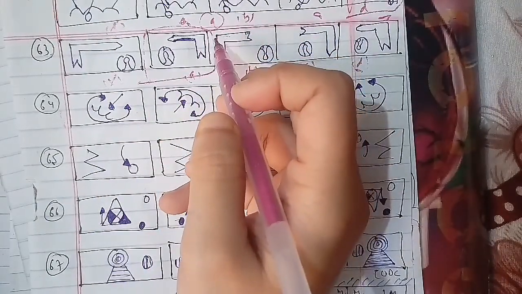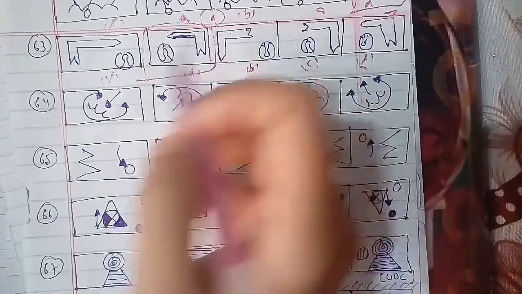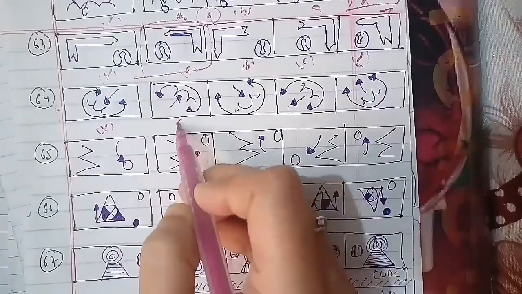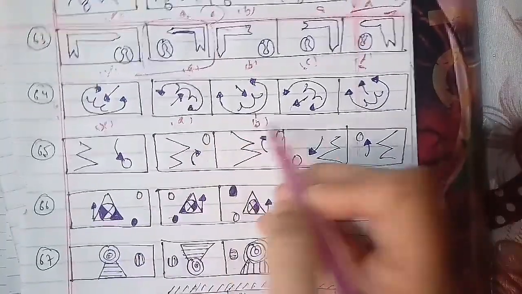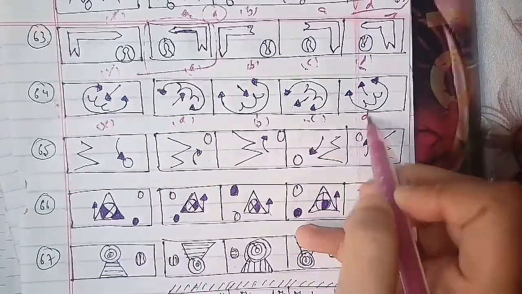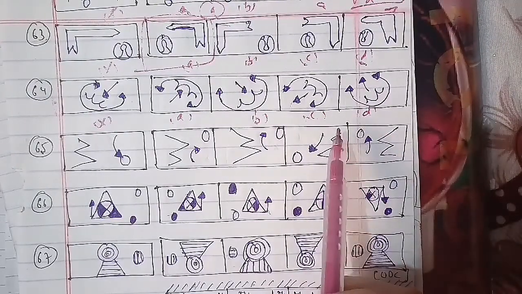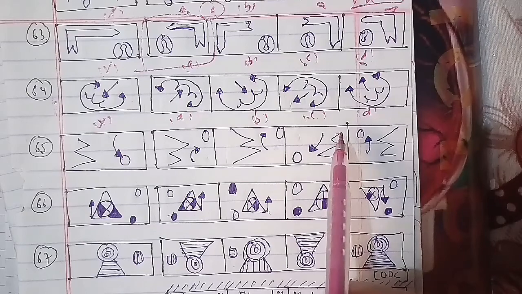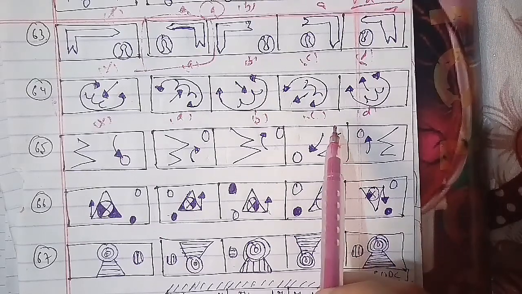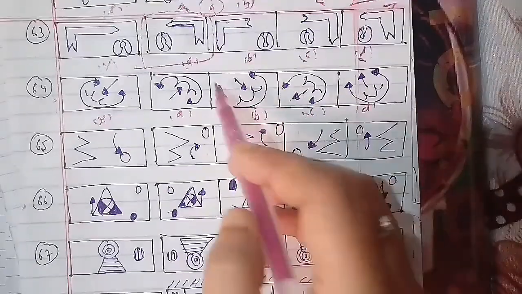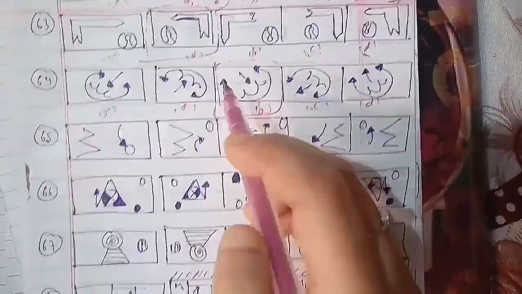This has been the cross figure A, B, C and D. In the same case, the figure we have as an answer is figure C, which will be the right answer for this question as well. 66th question of the session. This has been the cross A, B, C and D. Here we have as an answer figure A, which will be the right answer for this question as well.